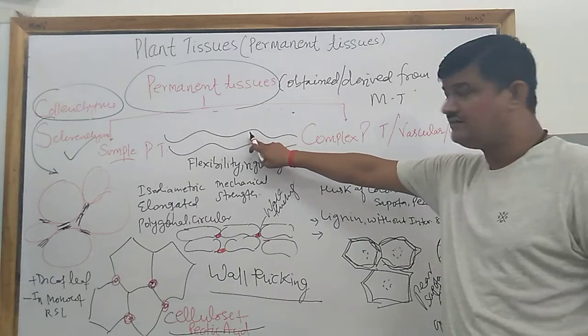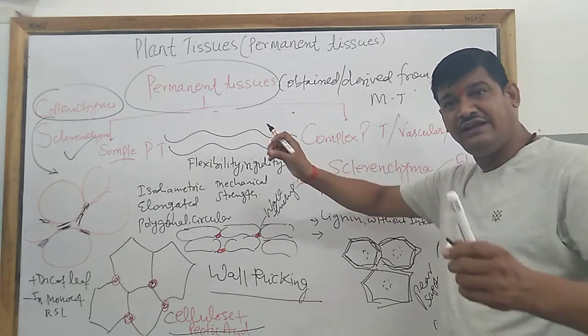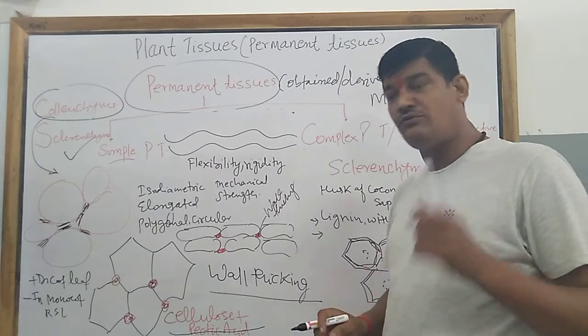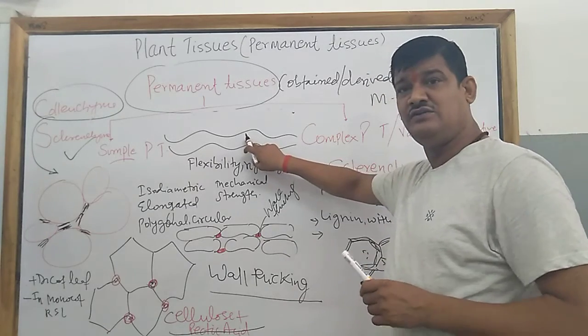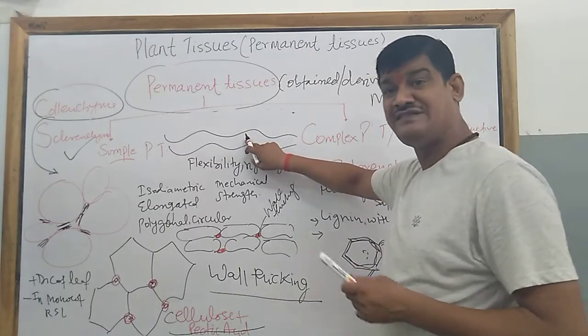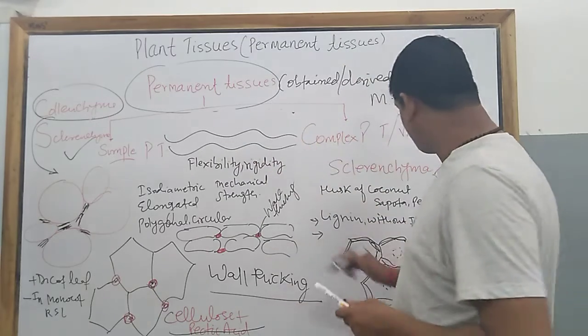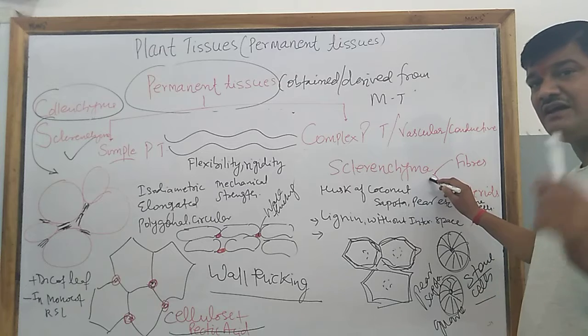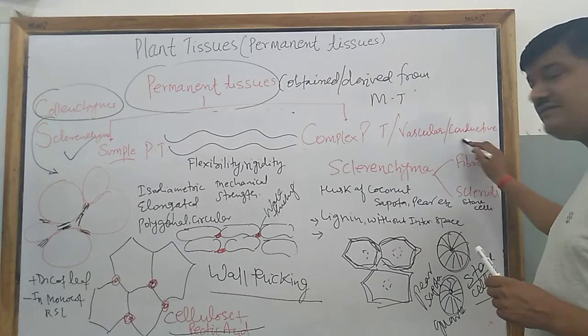And fibers are elongated thread-like structures. They are present in the husk of coconut, in jute, and in sunhemp. So these are certain examples of fiber. So sclerenchyma cells are made up of fibers.